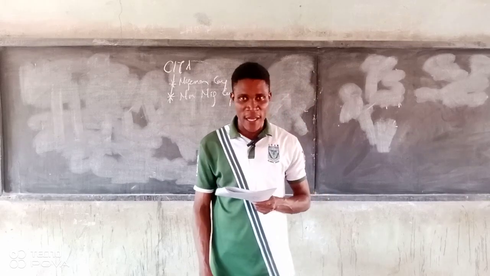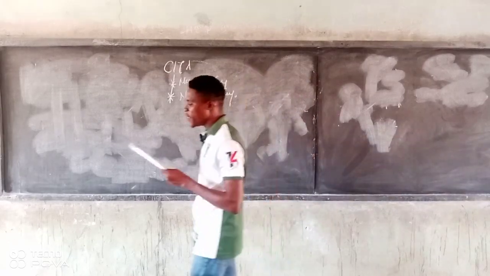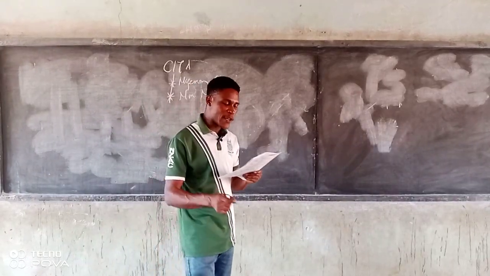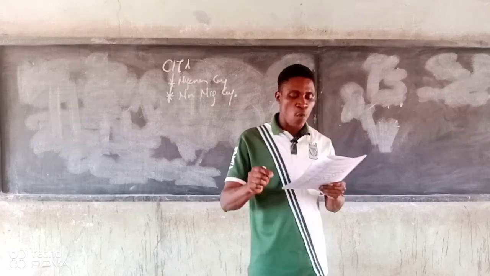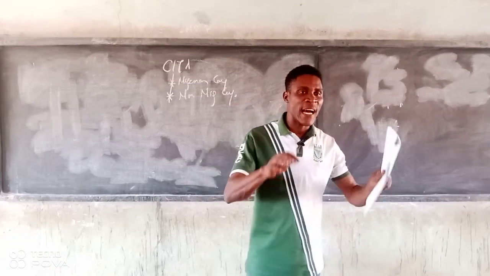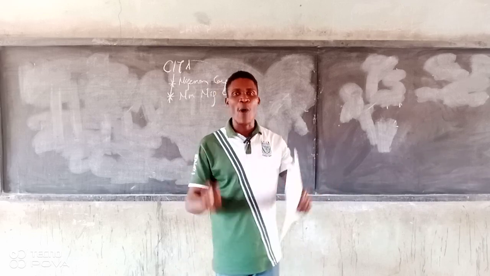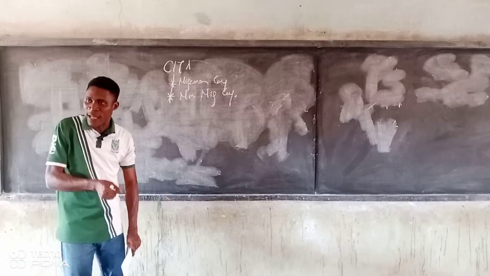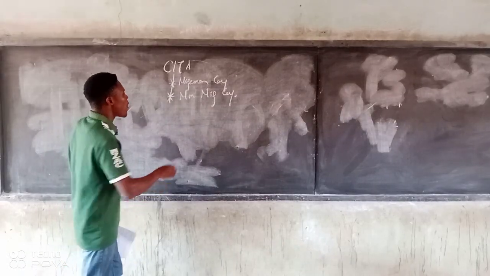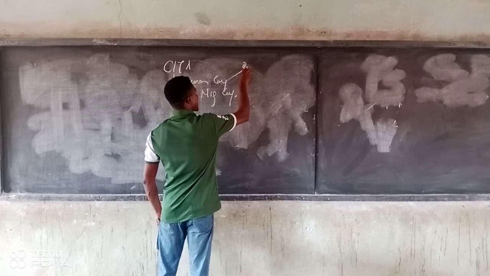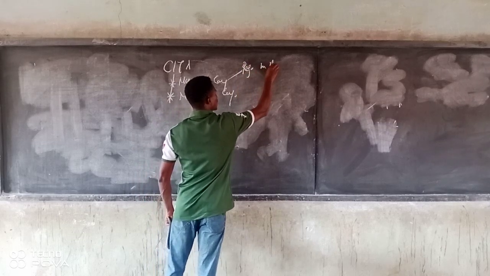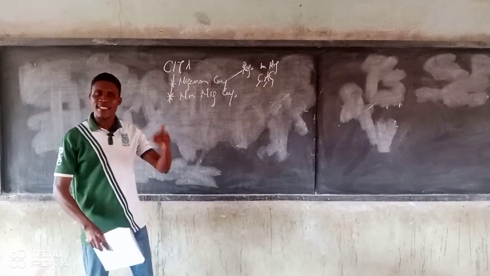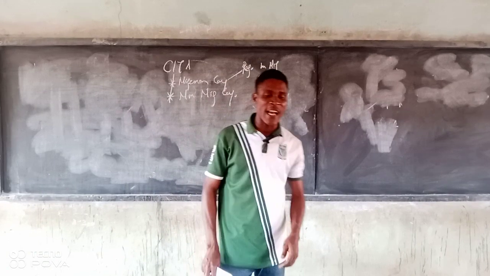Are we together, please? Now let's look at it. For the purpose of this, a distinction is made between a Nigerian company and a non-Nigerian company. A Nigerian company is defined as one incorporated under the Companies and Allied Matters Act in Nigeria. That is, you are a Nigerian company if you are incorporated based on the Nigerian law. That means before you can call a company Nigerian, you must be registered where? In Nigeria, through what? CAC, the Corporate Affairs Commission. Once you register with the Corporate Affairs Commission, then you are a Nigerian company.